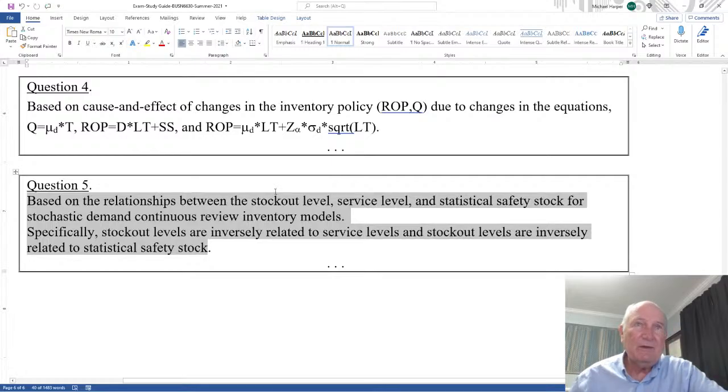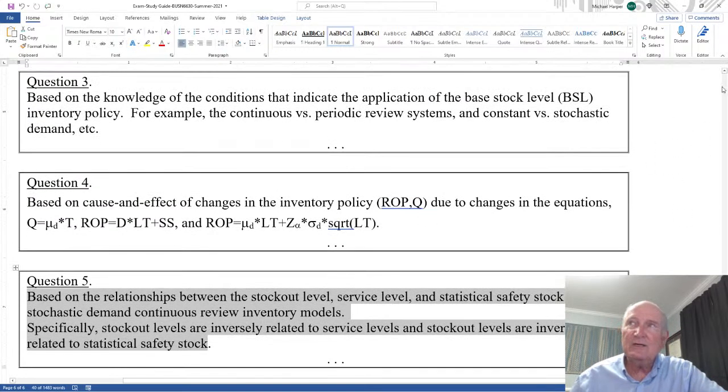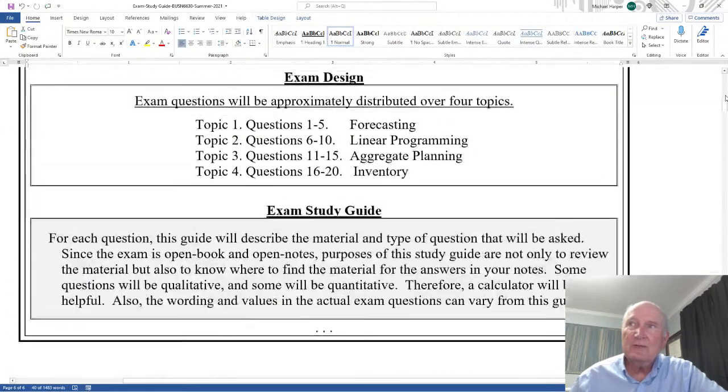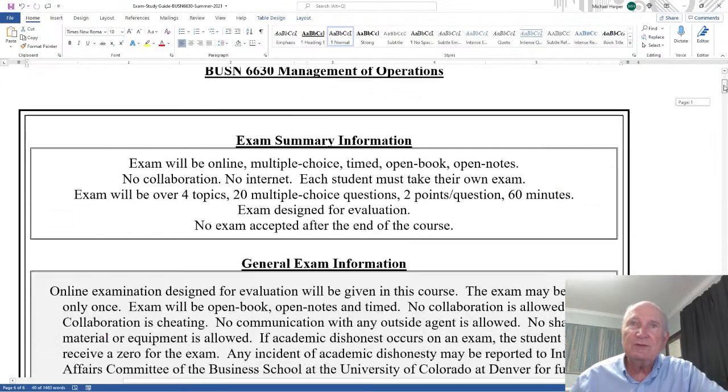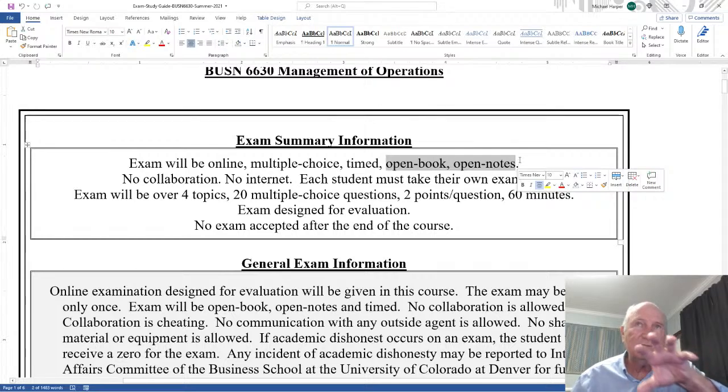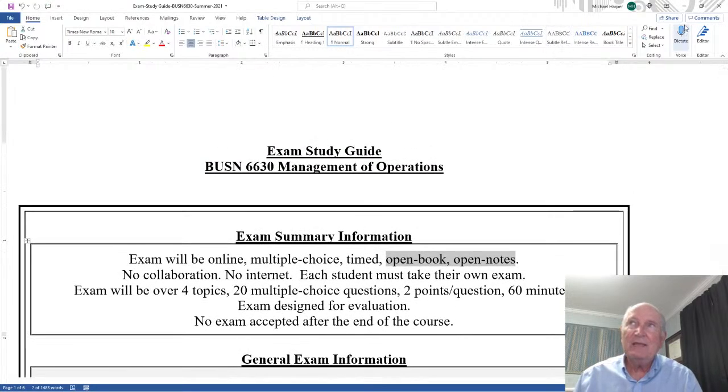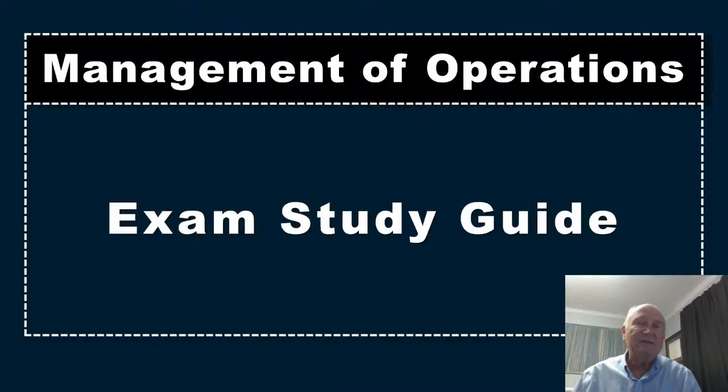So come in prepared. You can use all your notes. It's open book, open notes. If you notice, it is open book, open notes, and this review guide certainly is notes. You can certainly use this. Hopefully you'll use this to help studying and preparing for the exam. And that's all I have for the exam study guide.